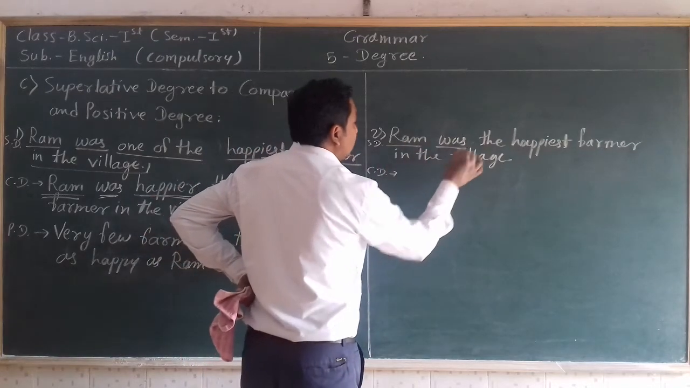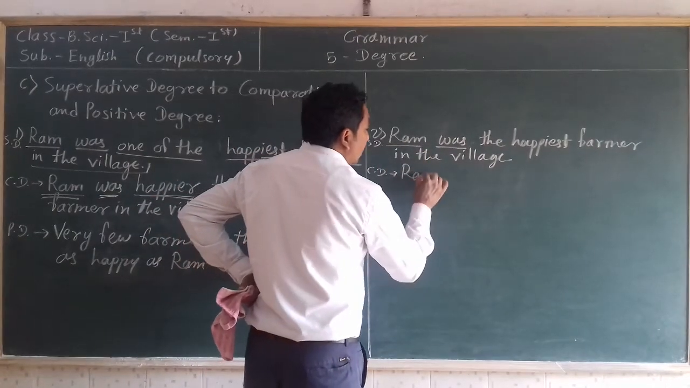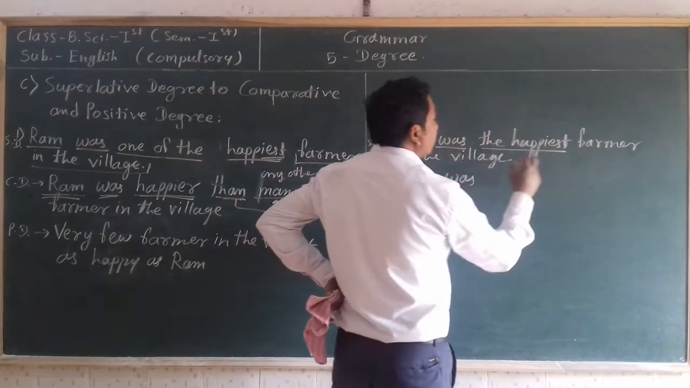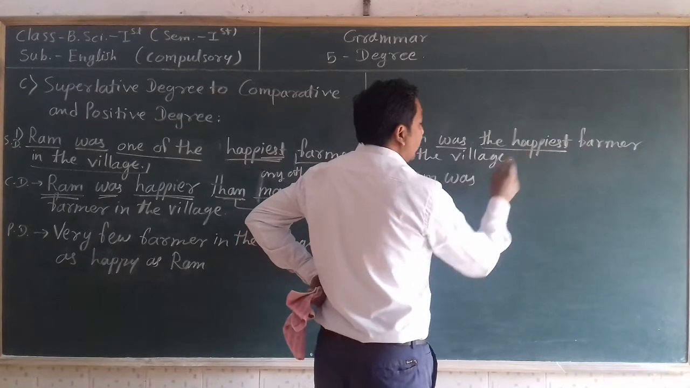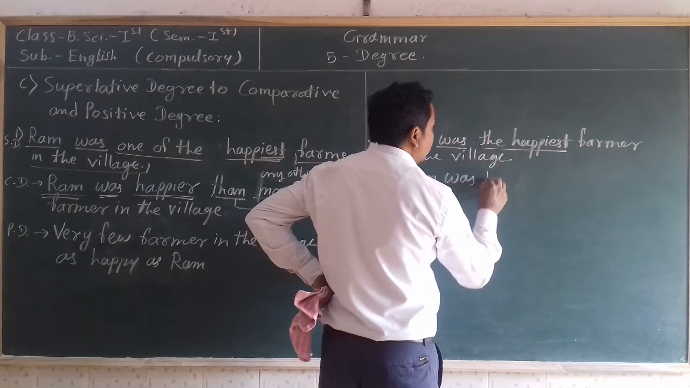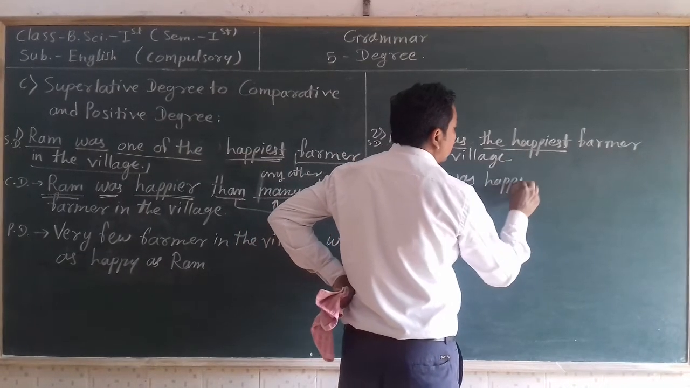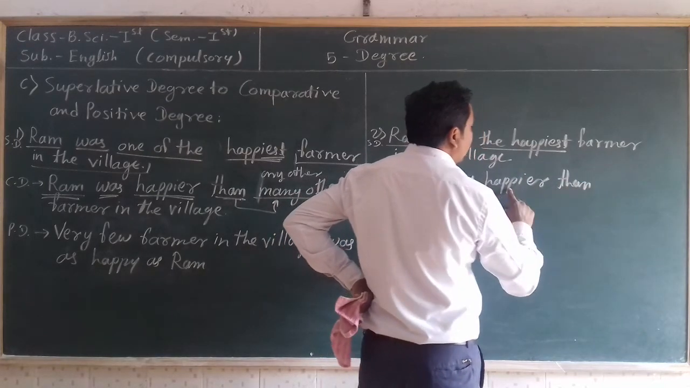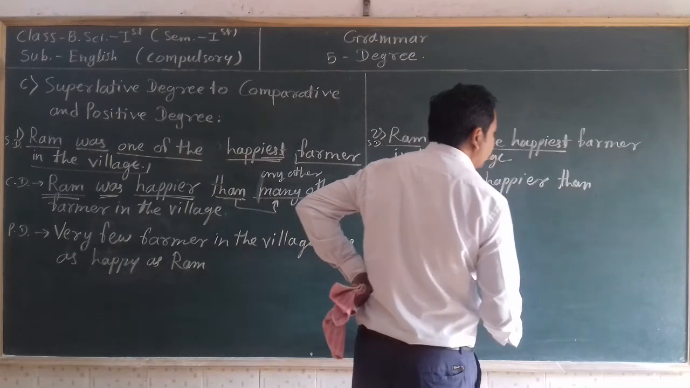At first, write the subject and verb as it is: Ram was. Then write the comparative form of this adjective. The comparative form of happiest is happier. Then write "than" in front of that adjective in comparative degree.